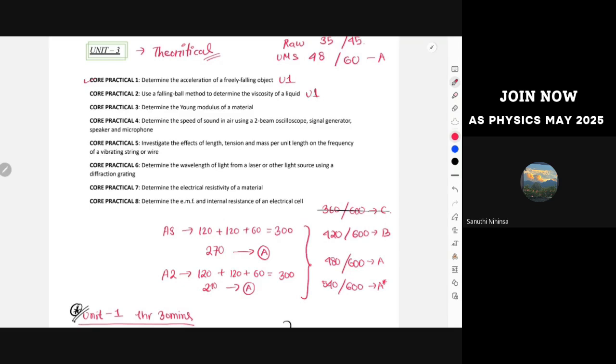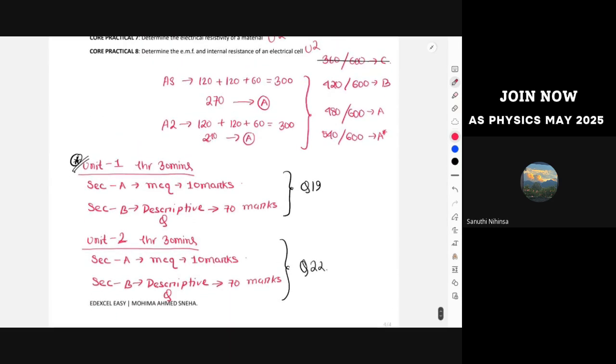This is again from Unit 1. Young modulus is from Unit 1. This is Unit 2. Frequency tension, this is Unit 2. Unit 2, Unit 2, and Unit 2. So the first three core practicals are from Unit 1, and the last five core practicals are from Unit 2. So most people do badly in your Unit 1 specifically because we are going to start a year-long course, right?